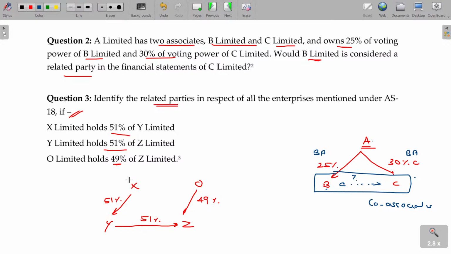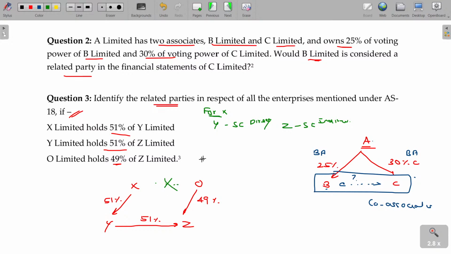For X, Y is a subsidiary company and Z is also a subsidiary company. First case direct, second case indirect. And no relationship with O. There is no relationship between X and O.